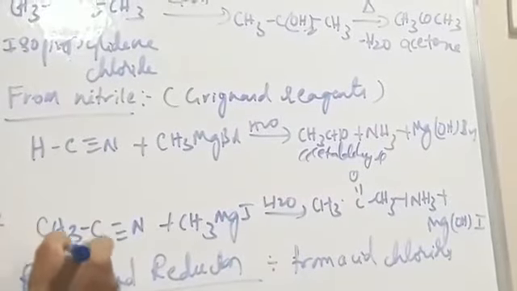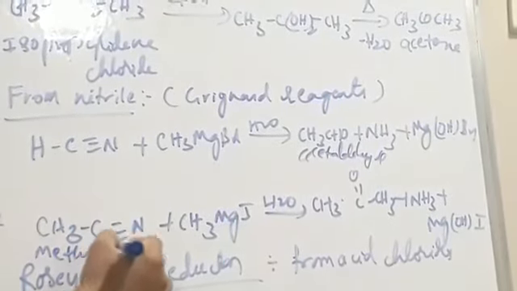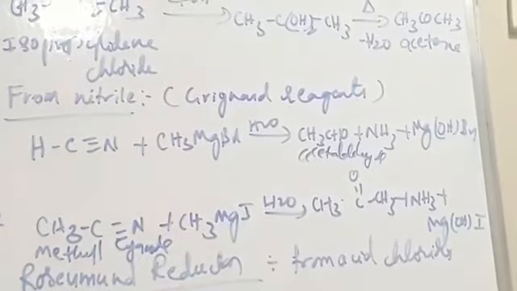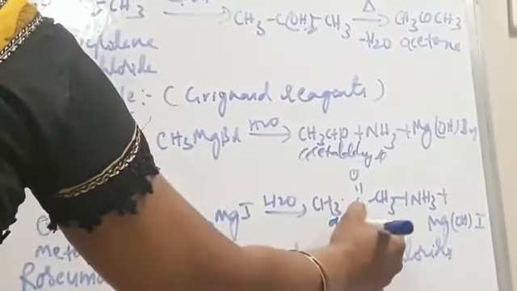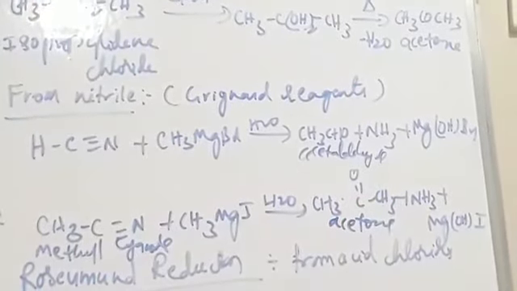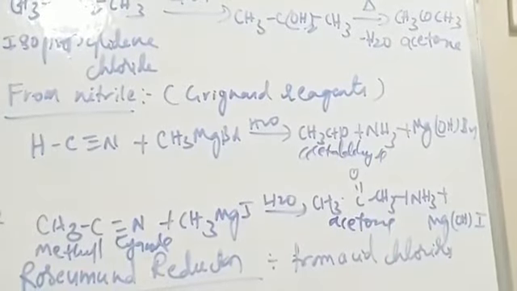Next, in the preparation of acetone, we use methyl cyanide, methyl nitrile. It undergoes reaction with a Grignard reagent, here also methyl magnesium iodide. On hydrolysis, we get acetone along with the liberation of ammonia. So this is the preparation of acetaldehyde and acetone from nitriles by reaction with Grignard reagents.